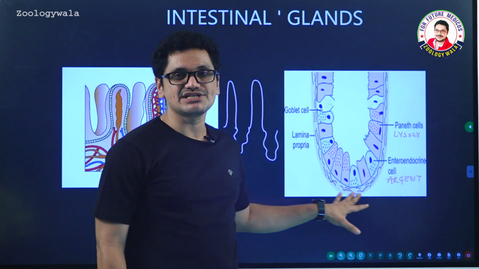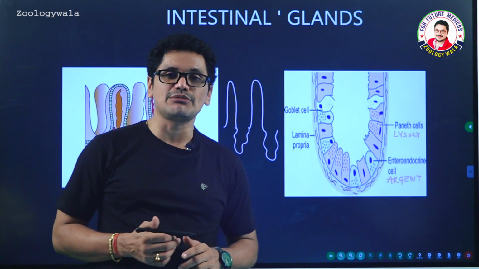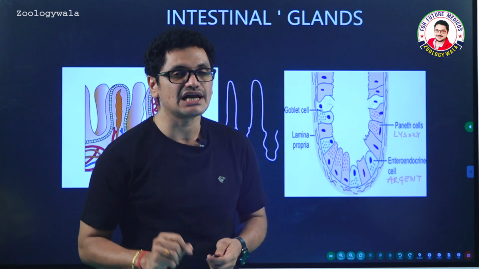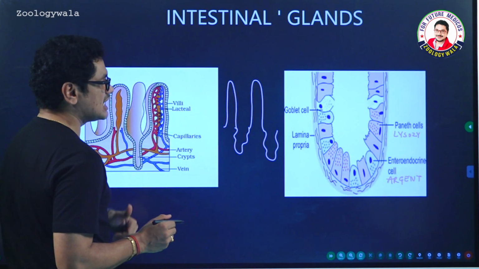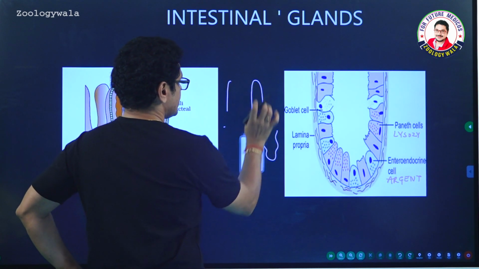And goblet cells are present here, which produce mucus. In addition to that, I told you at the time of histology, if it is the duodenum, in the submucosa Brunner's glands are also present. Now the villus, see the surface of the villus, I will show you one villus.